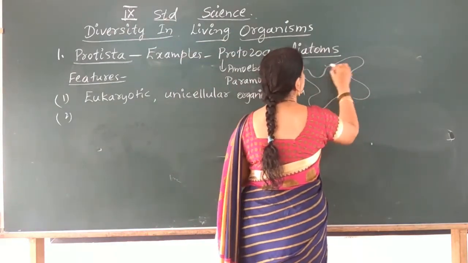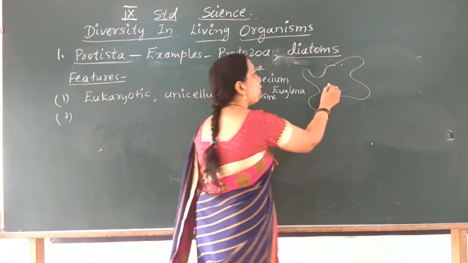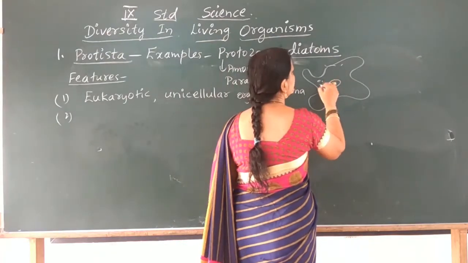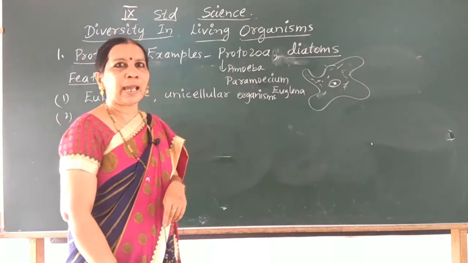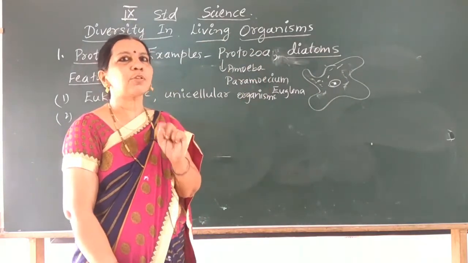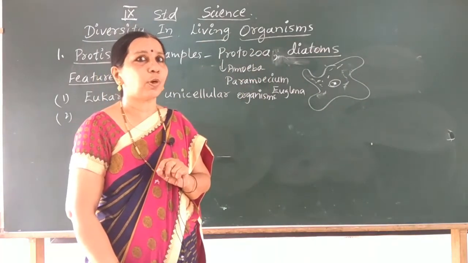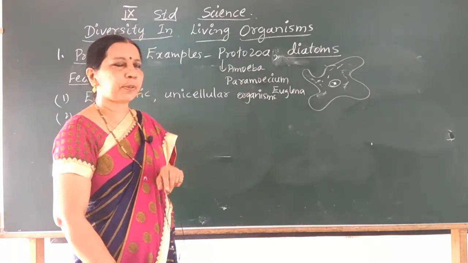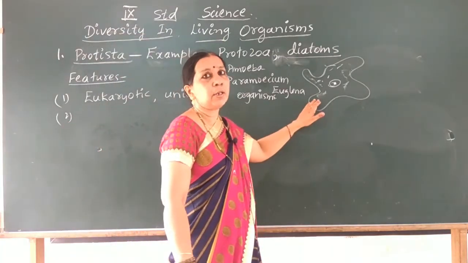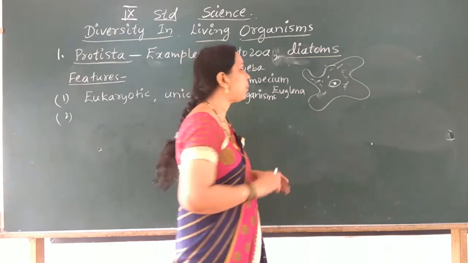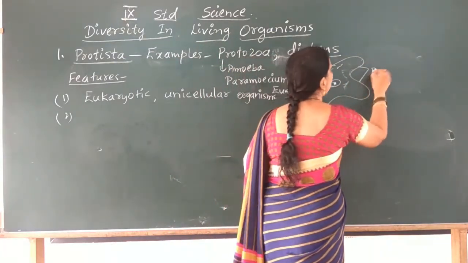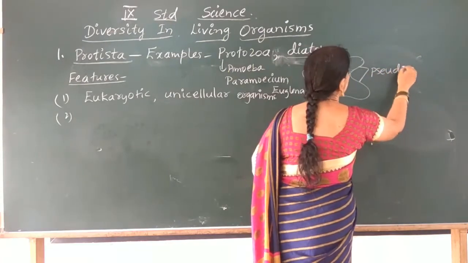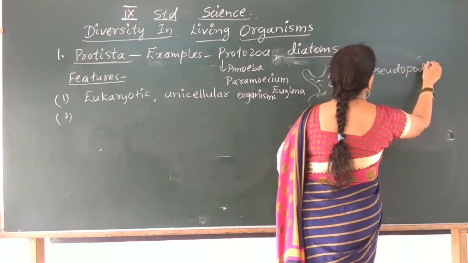Some members of this kingdom have some structures for movement, appendages as we call them. So which are the appendages? Here is amoeba, which does not have a definite shape. Here the cytoplasmic extension is called pseudopodia, and pseudopodia help in locomotion.